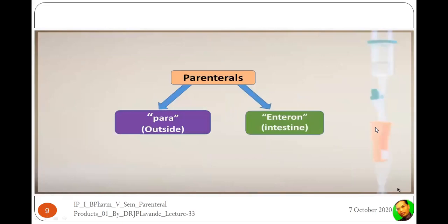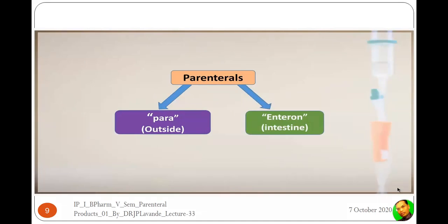If we want to see the meaning of parenteral, how the term came about: the parenteral is a combination of two different terms, para and enteron. Para means outside, and enteron refers to the intestine.